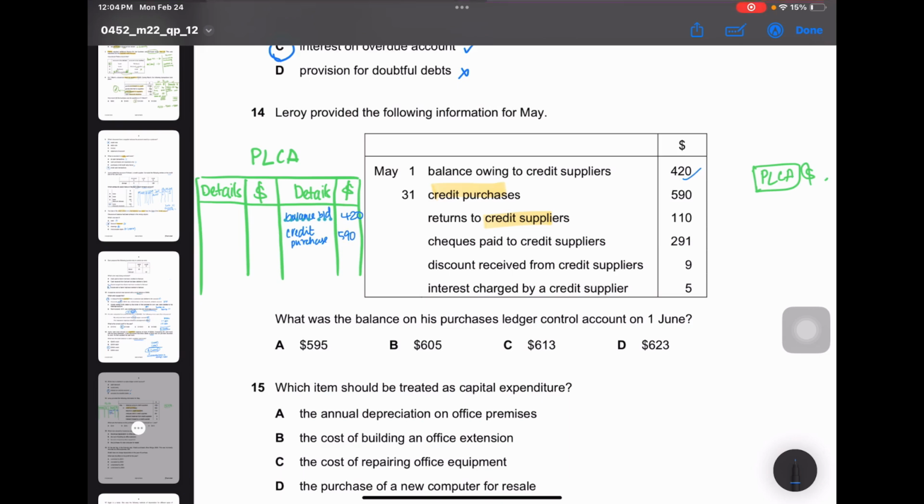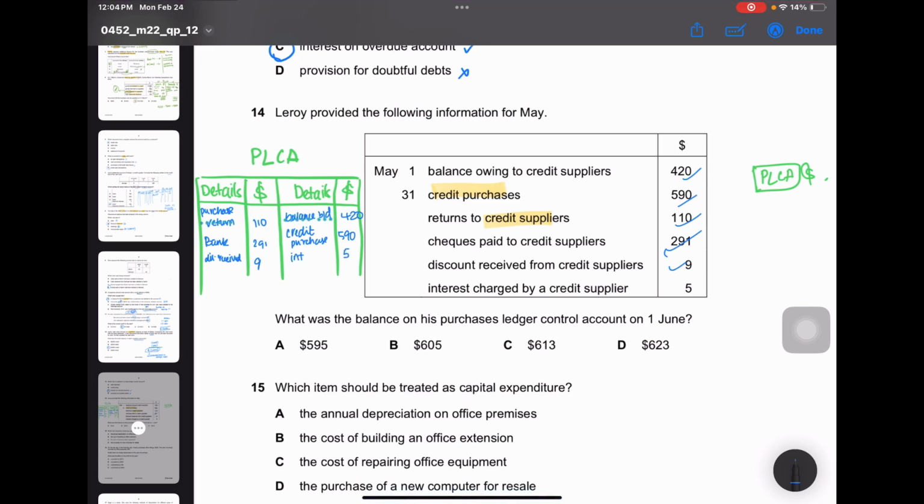590. Returns to credit suppliers is purchase return, 110. Cheques paid to credit suppliers, it's again bank, which is debited, 291. Next is discount received from credit suppliers. I don't have adequate space, so I'm just writing "received". That is $9. Then we have interest charged by a credit supplier. That is $5.